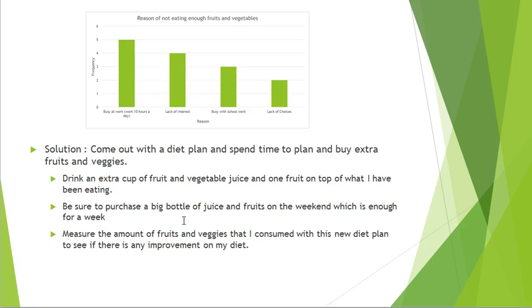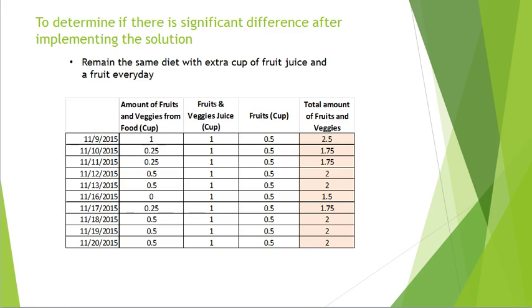And at this point of the project, I measured the amount of fruits and veggies after implementing this solution to see if there's any improvement in the diet. So from the period of November 9th to November 20th, this is when I started implementing the solution by eating extra veggies in certain food items, as well as drinking an extra cup of fruit juice and one kind of fruit a day.